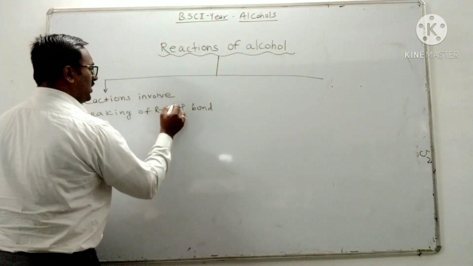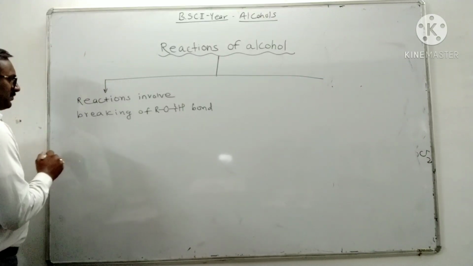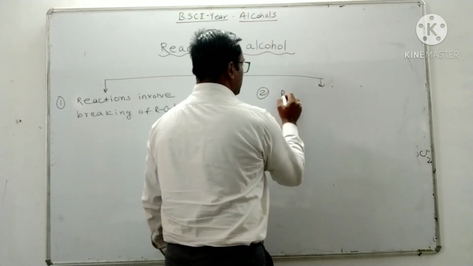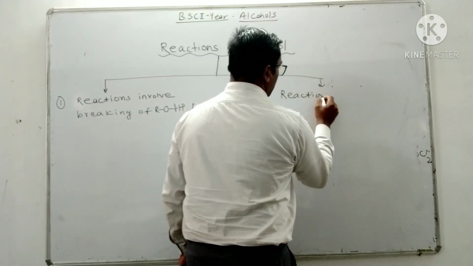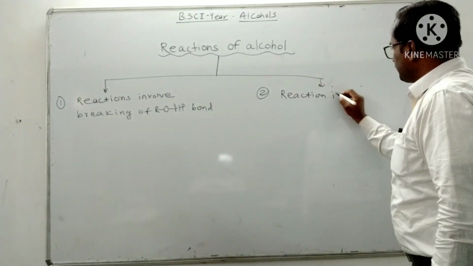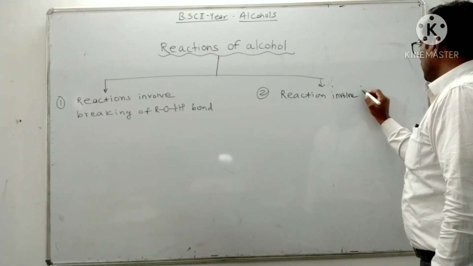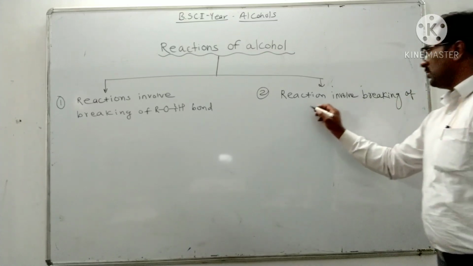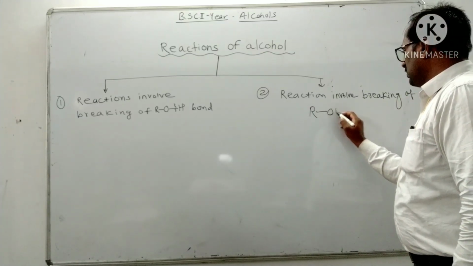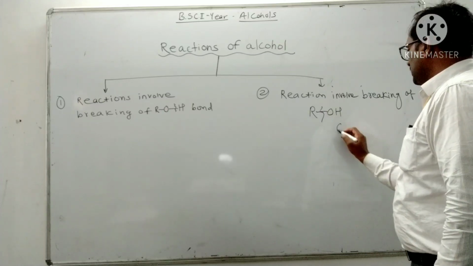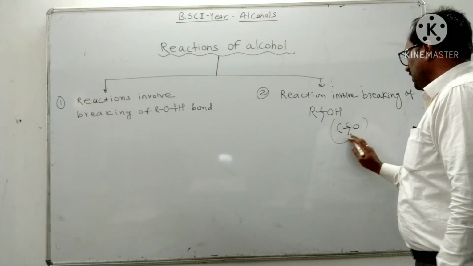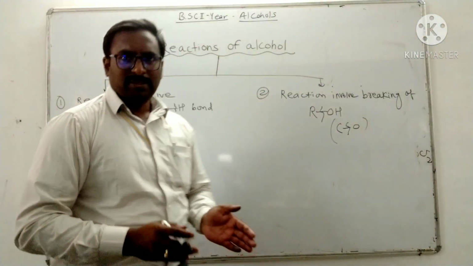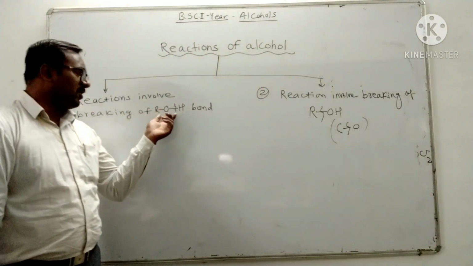This is our alcohol, and this is the breaking of the oxygen-hydrogen bond. Now the second type of reactions involves breaking of the carbon-oxygen bond. So two types of reaction are possible: breaking of carbon-oxygen and breaking of oxygen-hydrogen.